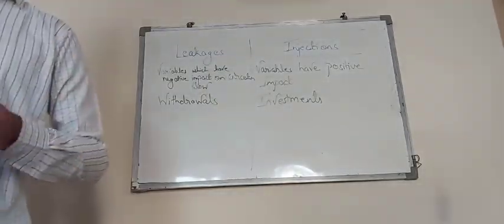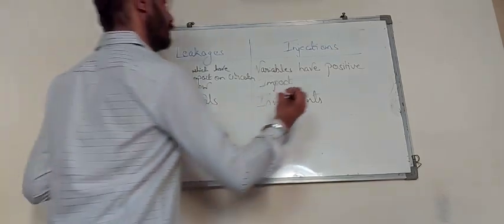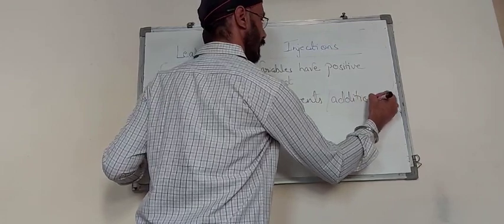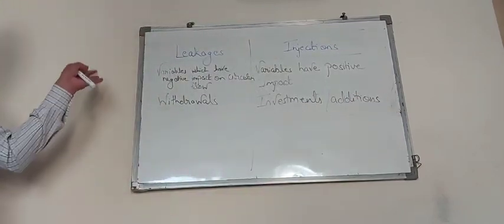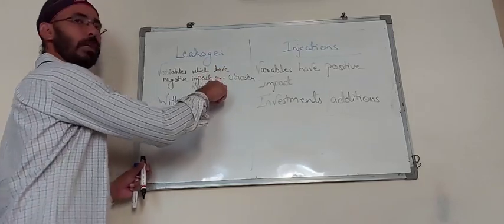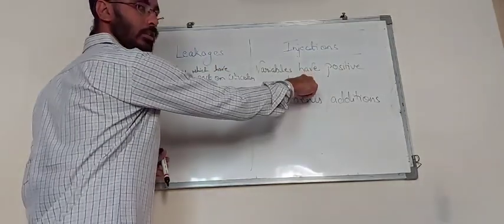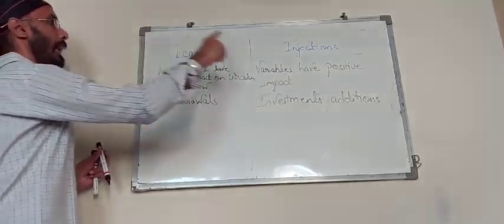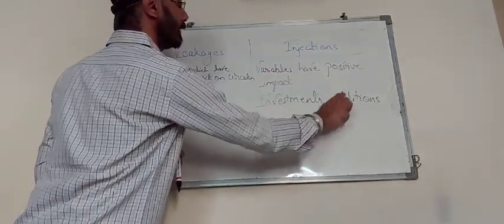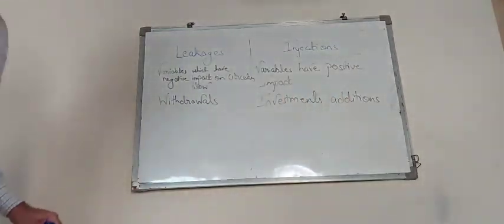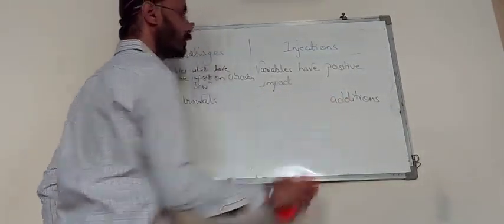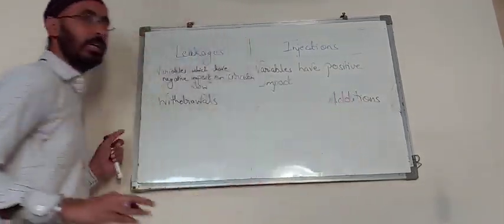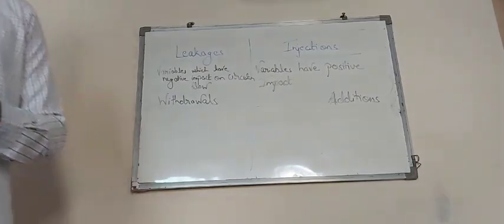So withdrawals are one part, whereas these are the additions, you can say. These are the additions that are made to the circular flow. So the first two points should be clear. They have negative impact on the circular flow. They have the positive impact on the circular flow. These are the withdrawals from the circular flow of income, and injections are additions which are being made to the circular flow. So additions, obviously whenever something is added, it makes a positive impact. Over here another part.